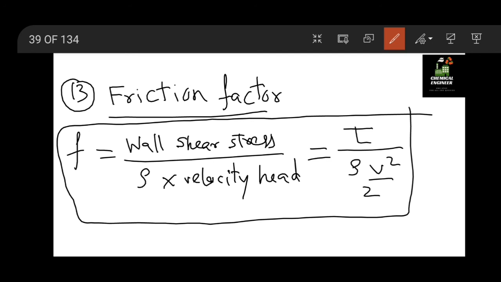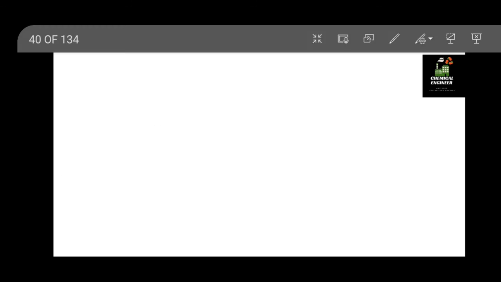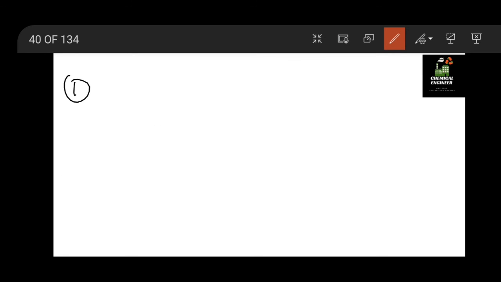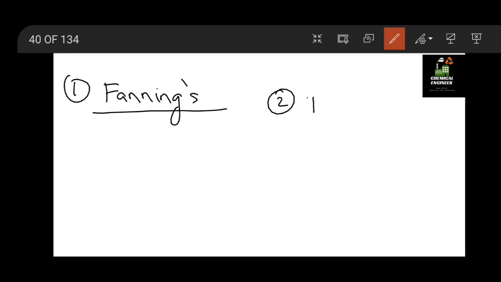Now we have two types of friction factor in fluid mechanics. First is Fanning's friction factor and second is Darcy's friction factor.